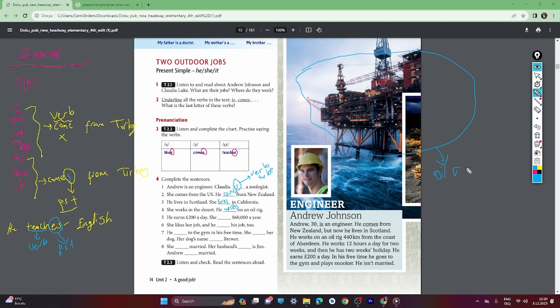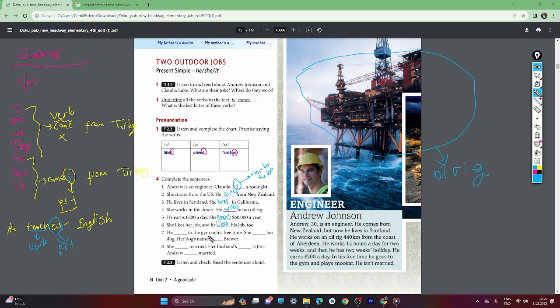Oil rig. Okay. He earns £200 a day. So she earns $60,000 a year. She likes her job and he likes his job too.